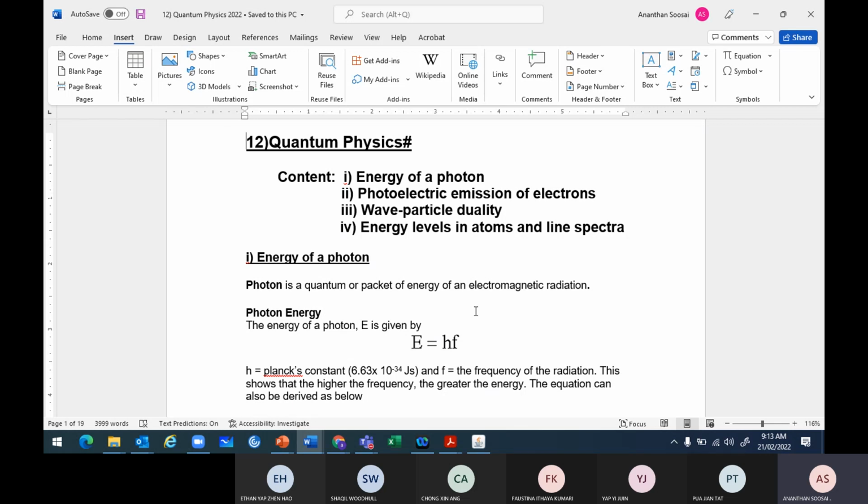What happens if the electron gets 2 photons? According to Einstein's theory, one electron is only able to absorb 1 photon, not 2 photons. His theory predicted only 1 photon.